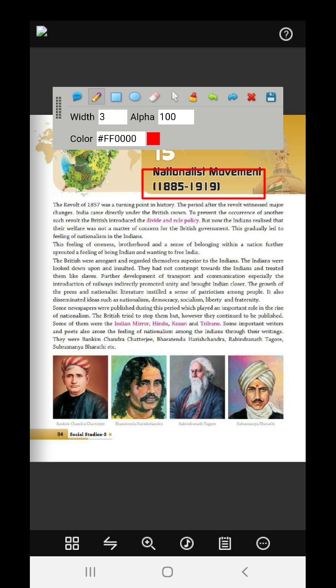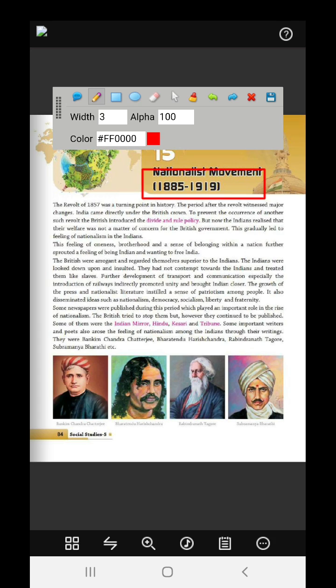Next, some newspapers were published during this period, which played an important role in the light of nationalism. Now, these are the causes, you must learn them. The British tried to stop them, but they still continued to be published. The British tried enforcing laws. They used to capture people, and they used to jail people who were running these newspapers, but the Indians did not stop, because they knew that the Britishers were not doing anything for their welfare.